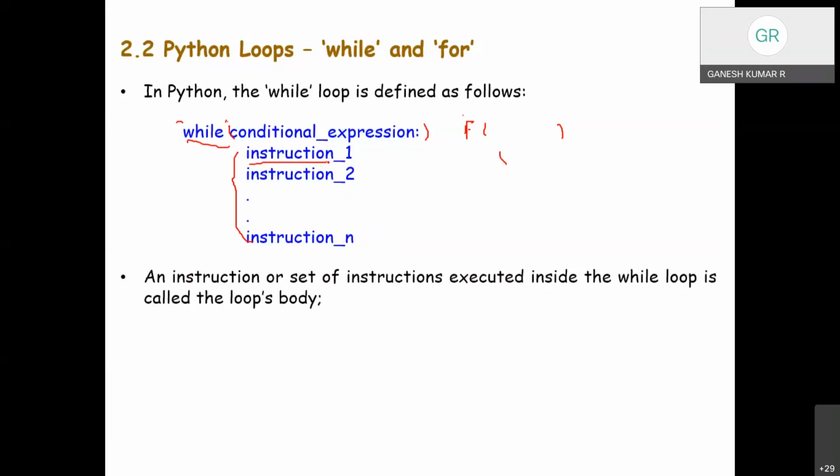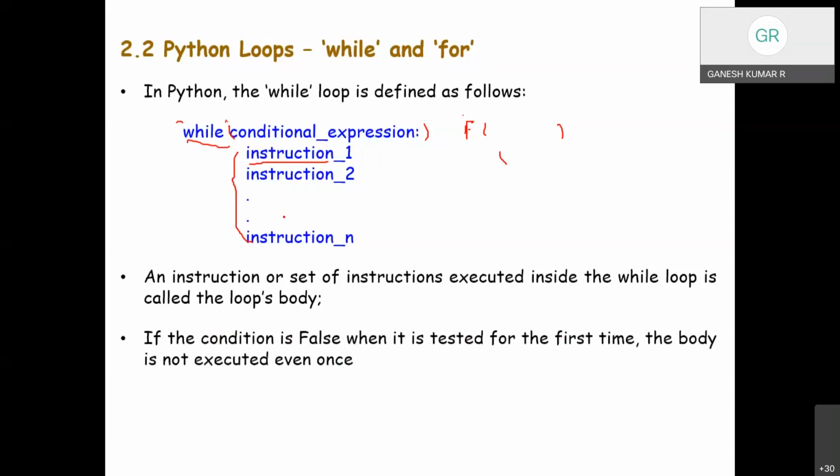An instruction is a statement or a set of statements, valid statements, we can say code, that is executed inside the while loop and is called the loop's body. It is executed inside the while loop, in the indented block, right?